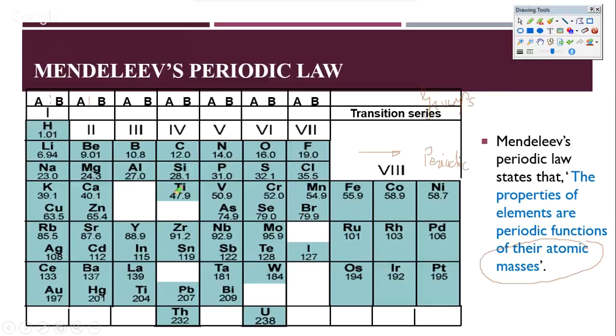So here's a question. He says Mendeleev's table did not have space for undiscovered elements, considered a limitation.